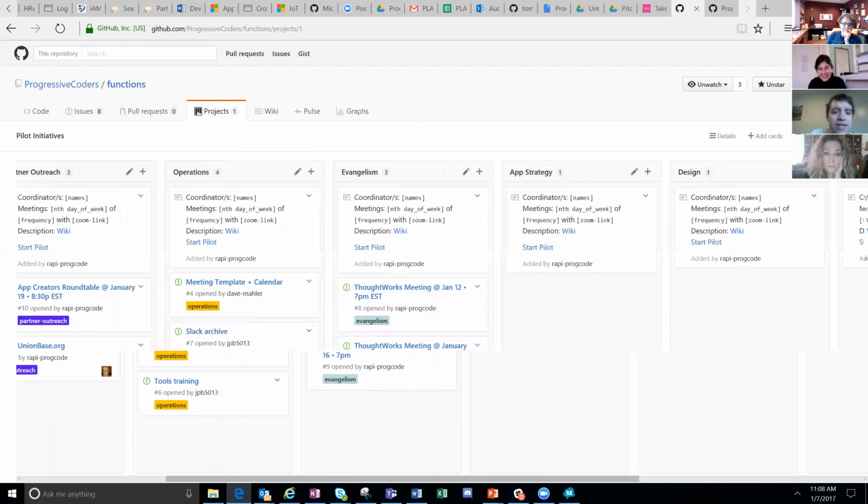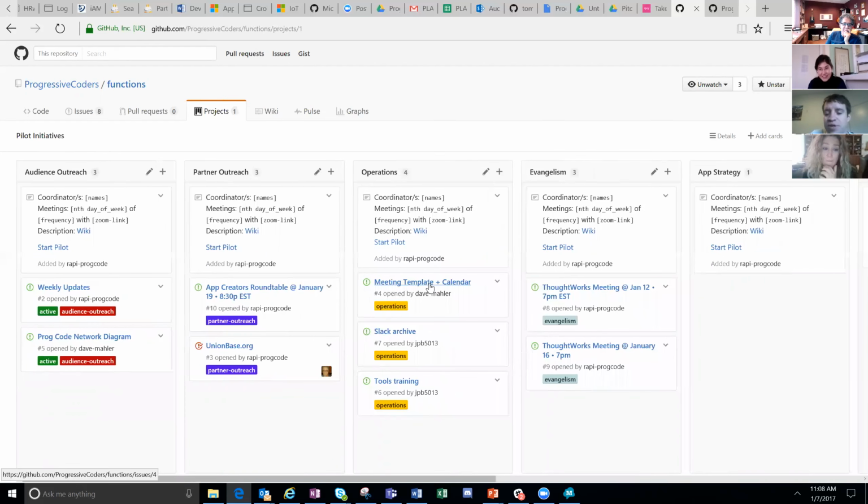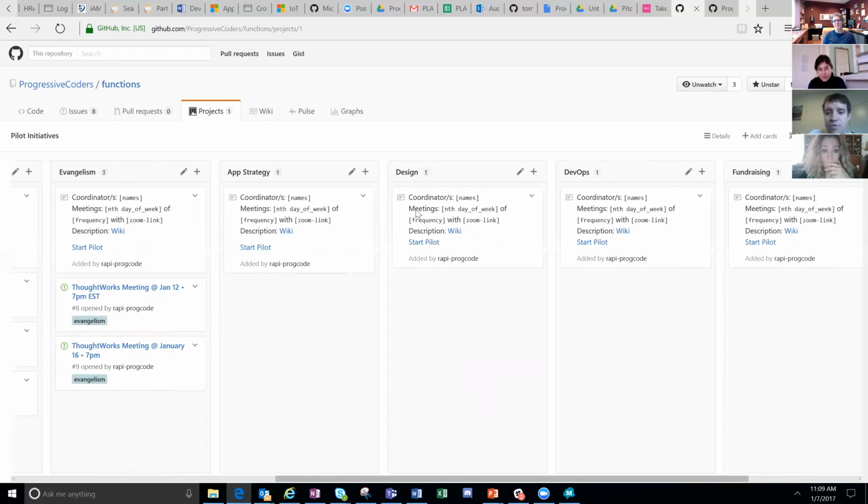But the idea here is it has all the different projects, and then you're able to look at what the different details are and collaborate with people, as we did with that Dave one, come back.